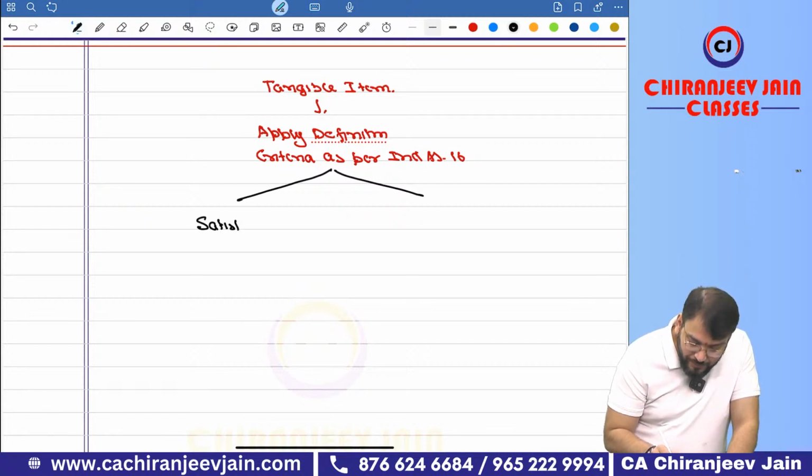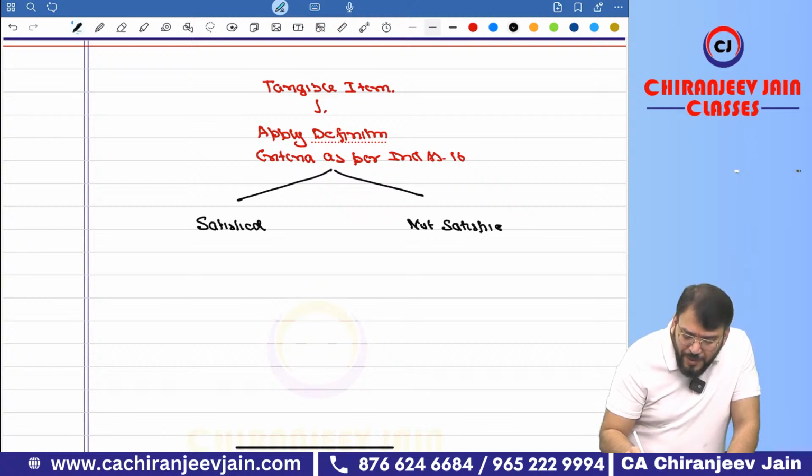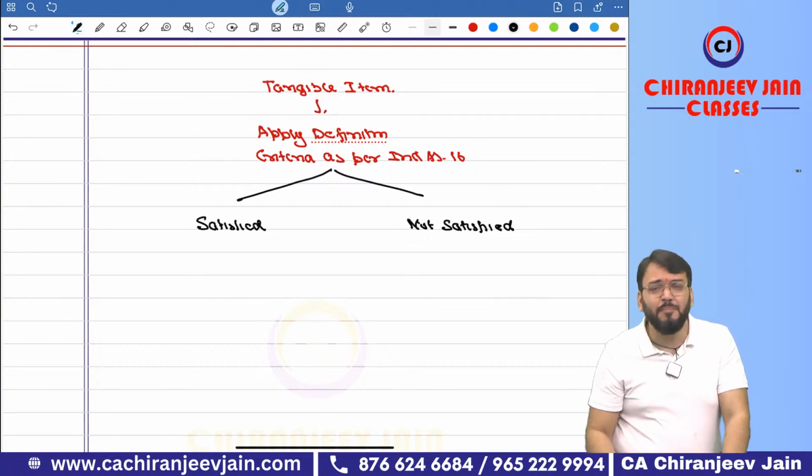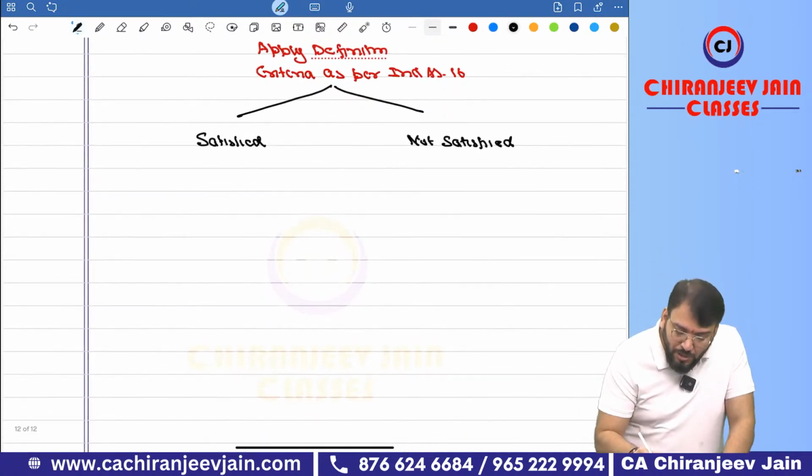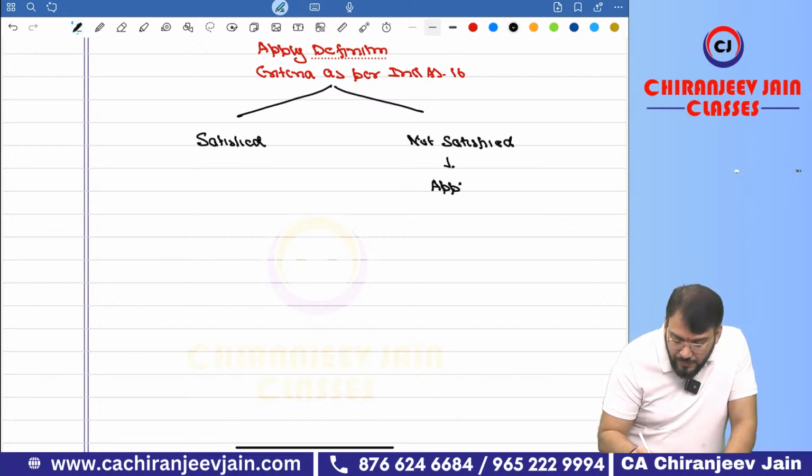Satisfied, not satisfied. If not satisfied, it can be some other asset, it can be inventory, it can be investment property. Correct. Now, not satisfied, I am writing, apply respective Ind AS. That we don't know right now. Are you able to understand what I am saying?